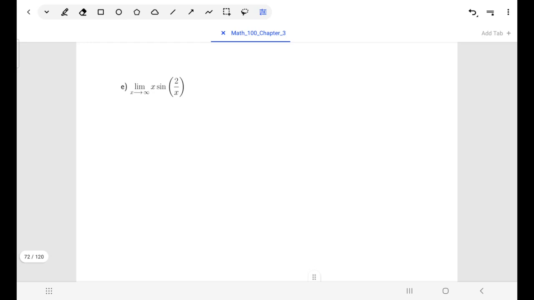Okay, so this one is sort of a trickier one if you're thinking about it. And it's trickier for a lot of reasons, because if you're thinking about what we currently have, it's definitely something indeterminate. As x becomes infinitely large, 2 over x is getting close to 0, and so that means we're getting close to sine of 0, which is 0.